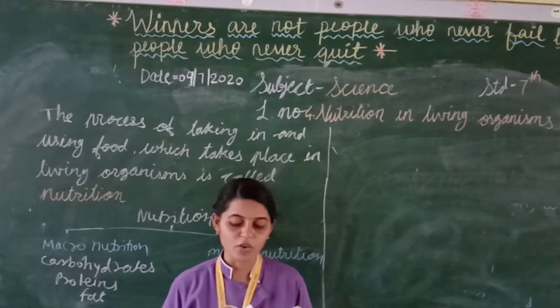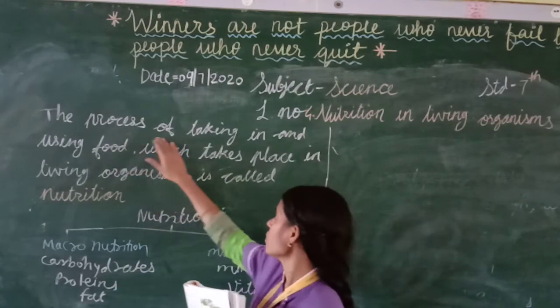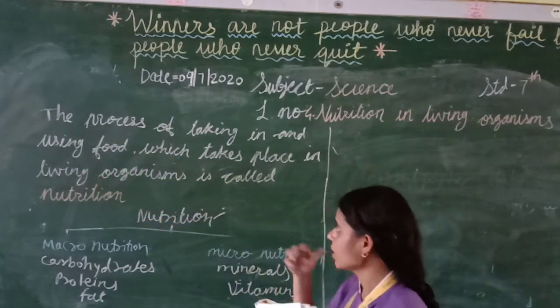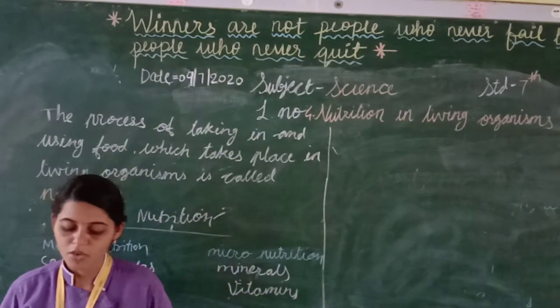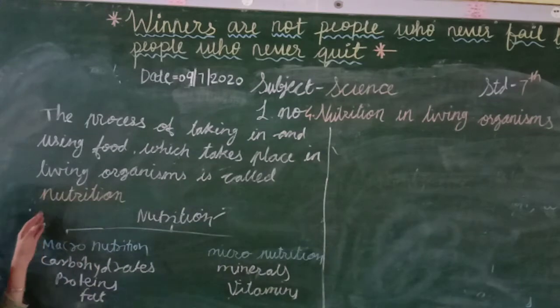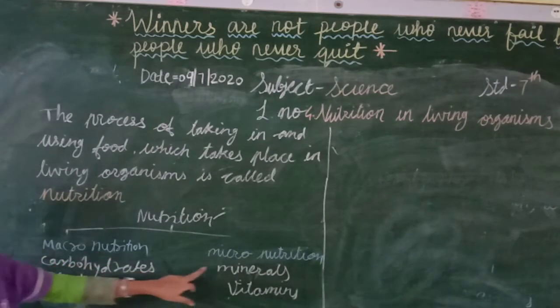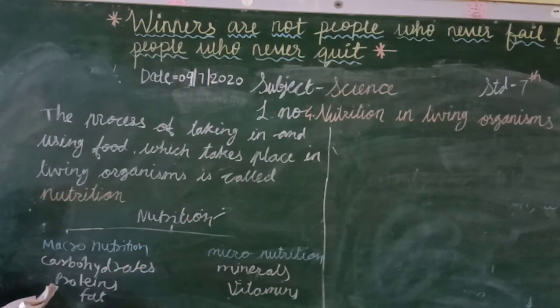The process by which an organism produces food is called nutrition. Here is the definition: the process of taking in and using food which takes place in a living organism is called nutrition. We get the nutrition from the food. Nutrients have two types, macronutrients and micronutrients. Macronutrients are carbohydrates, proteins and fat. Minerals and vitamins are the micronutrients. I hope students you understood this one.